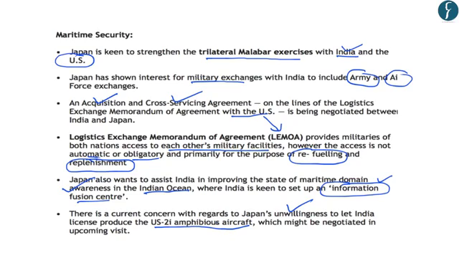And regarding the amphibious aircrafts, you should know that these are the aircrafts which can move in the aerial space as well as on the ocean surface. And these become important in rescue operations. For example, the need of amphibious aircraft was recently highlighted when one of the Indian soldiers was stuck in the ocean. So the negotiation with Japan becomes important for the finalization and the production of amphibious aircrafts.